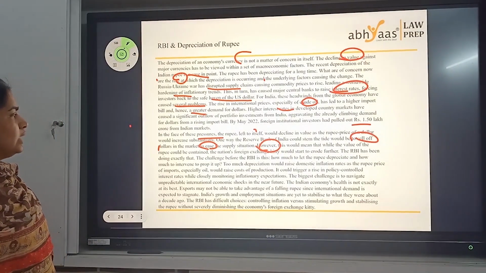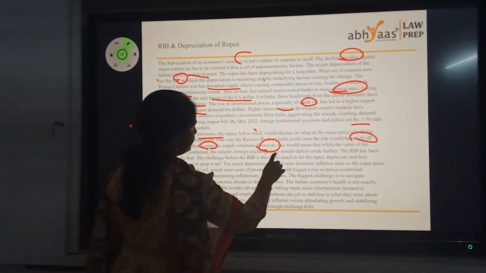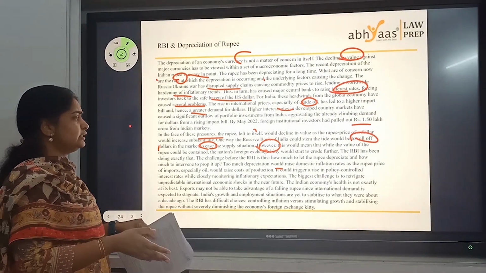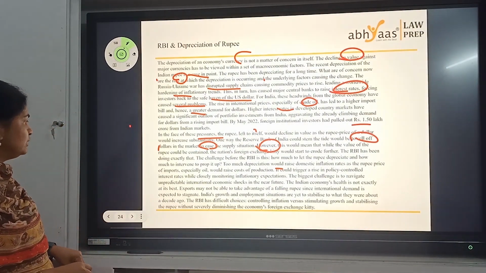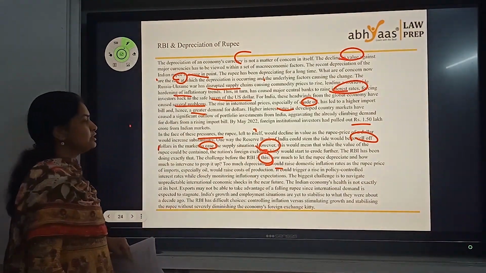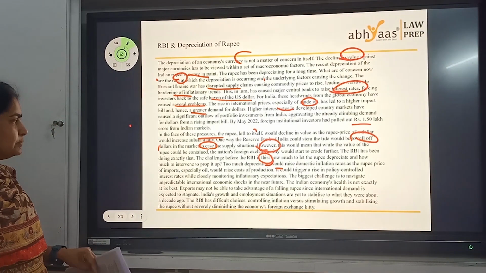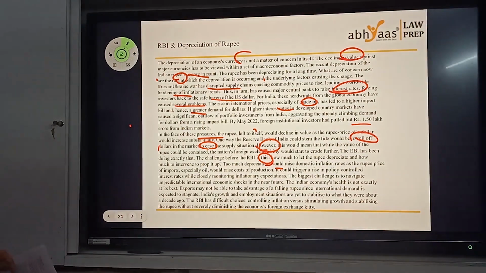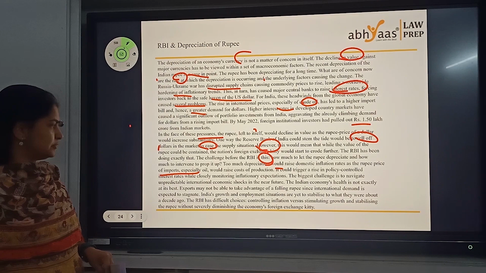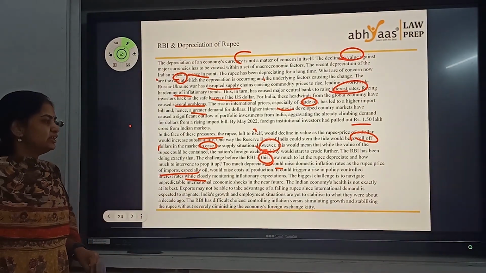This would mean that the value of the rupee could be contained, but the nation's foreign exchange kitty would start to erode further. So again, the author is not very happy with that decision. The RBI has been doing exactly that. The challenge before the RBI is this: how much to let the rupee depreciate and how much to intervene to prop it up. Too much depreciation would raise the inflation rate, as the rupee price of imports, especially oil, would raise the cost of production. It could trigger a policy of controlled interest rates while monitoring inflation.